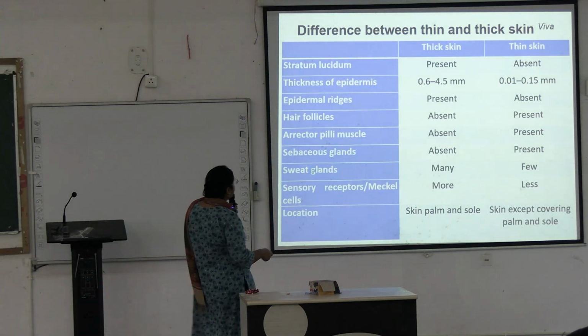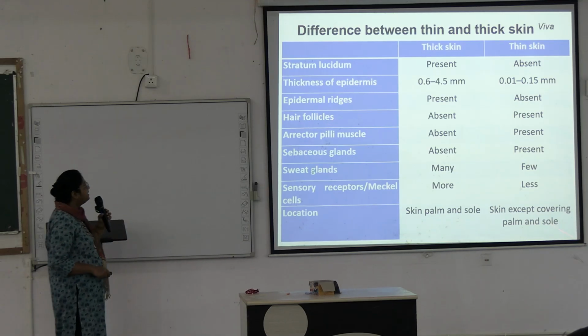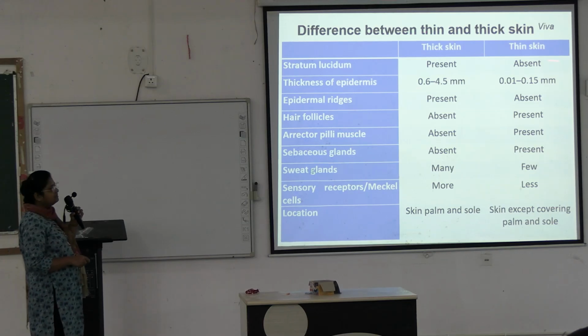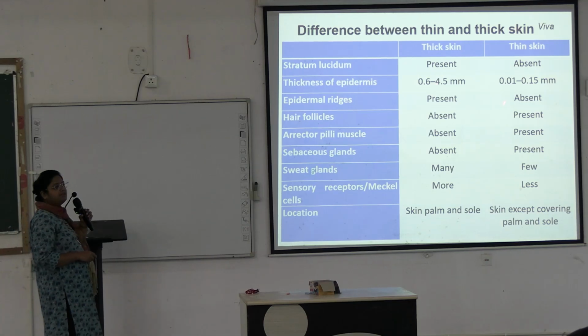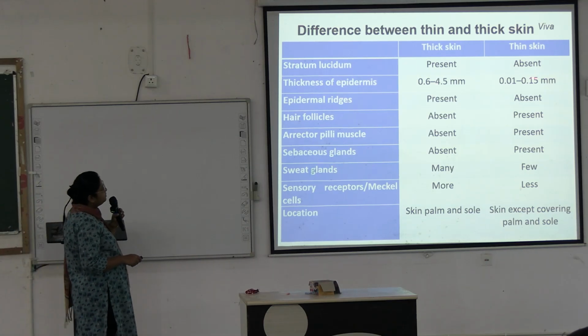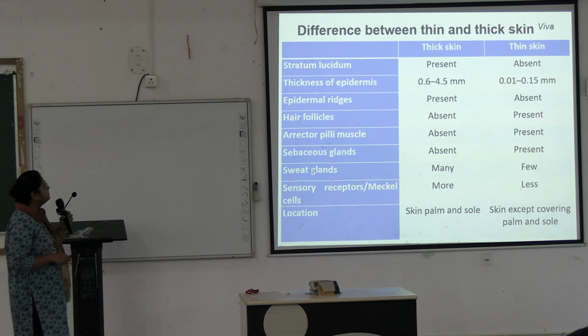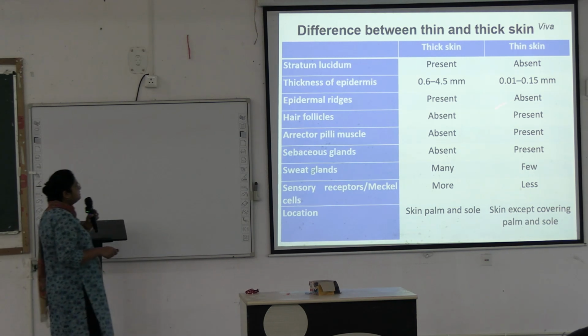Next, these are the differences between thick skin and thin skin asked in your viva. Stratum lucidum is present in thick skin, absent in thin skin. Thickness of the epidermis varies. Here it is 0.6 to 4.5 millimeter, here 0.01 to 0.15 millimeter. See the difference in thickness of the epidermis. Epidermal ridges are present here, absent there.